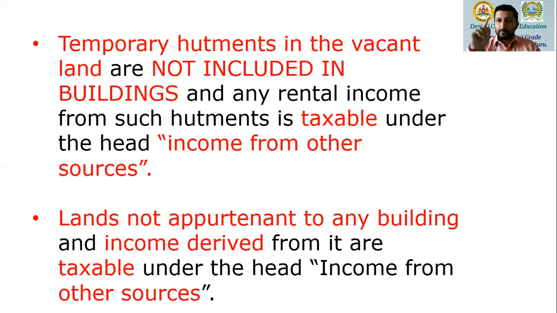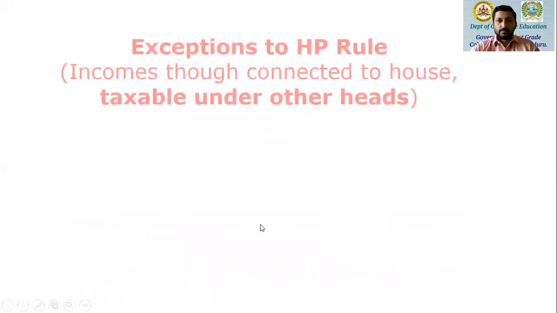Since that land has no building connected to it, the rent derived from the temple cannot be taken as house property income. It will be treated as income from other sources because it is only a land and it is not appurtenant to, connected to, or attached to any building in the vicinity.